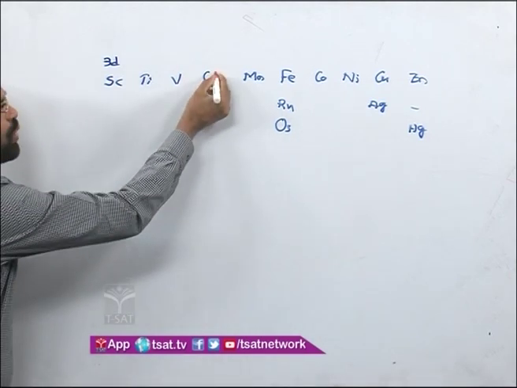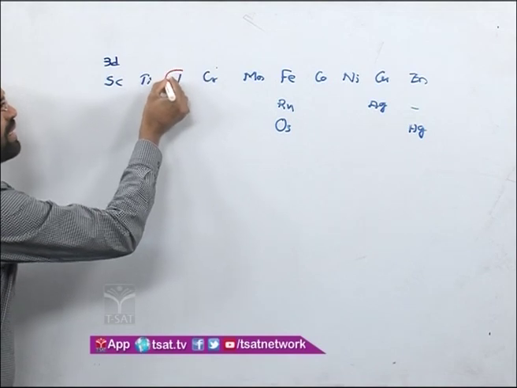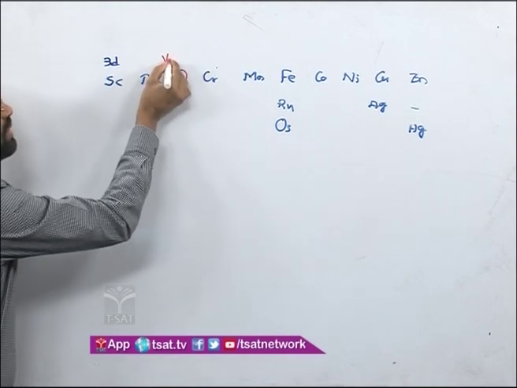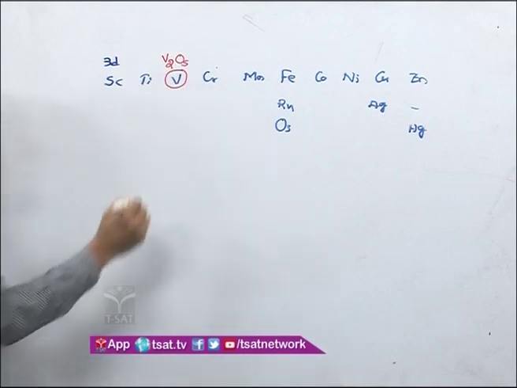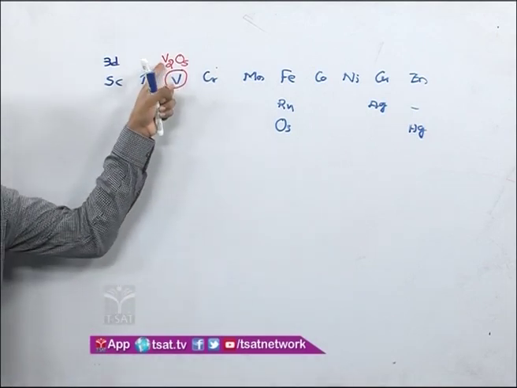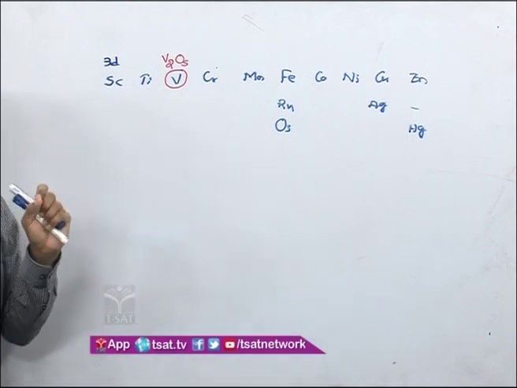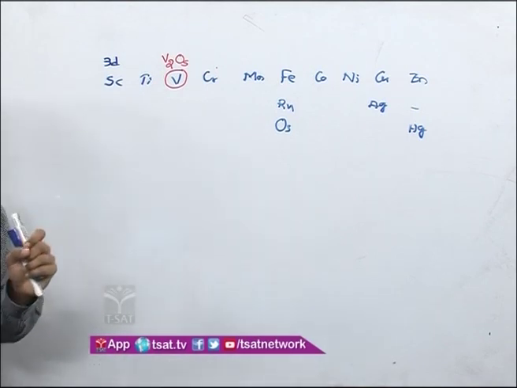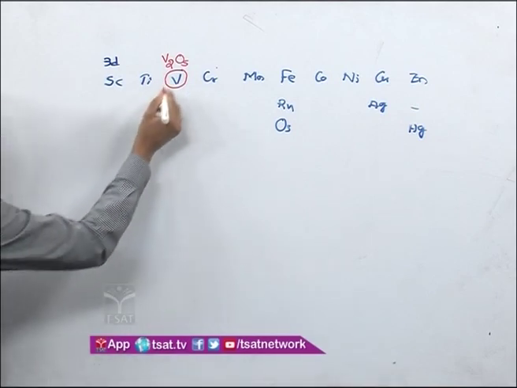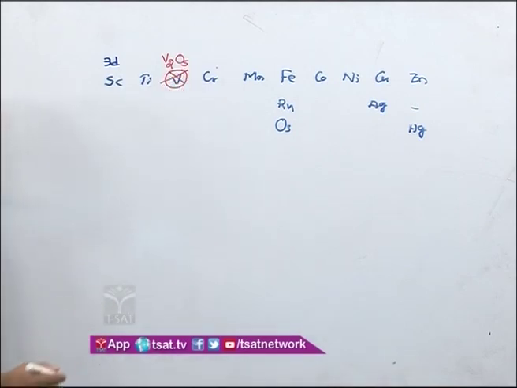Now, look at it: chromium based, vanadium based oxidizing agents, V2O5. For aromatic compound oxidation, it is mostly used. In inorganic chemistry also it is used in the contact process, that is the production of sulfuric acid. So, that is not our point of discussion. Most importantly, we will discuss these things.